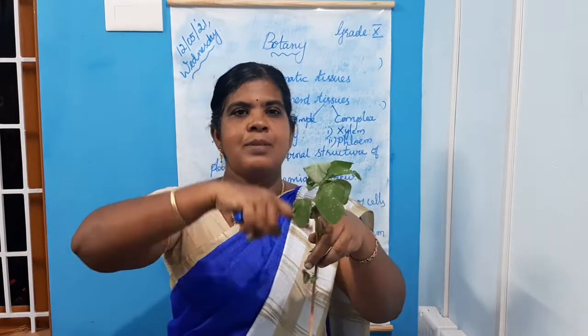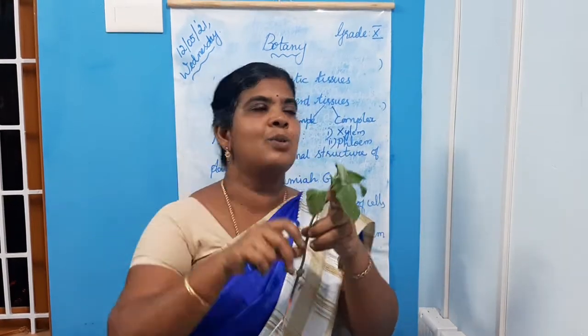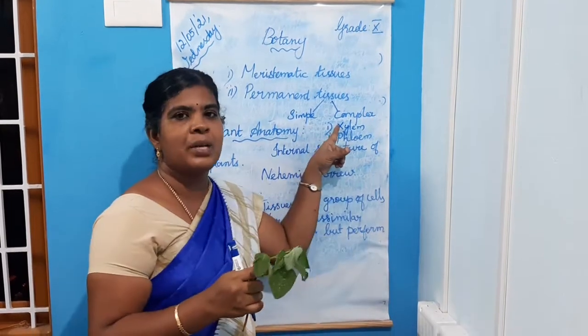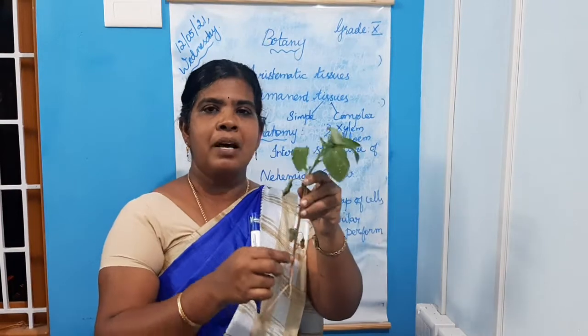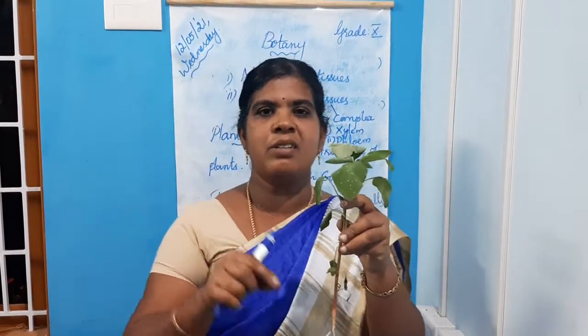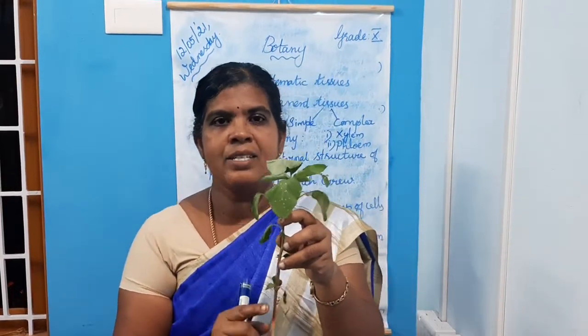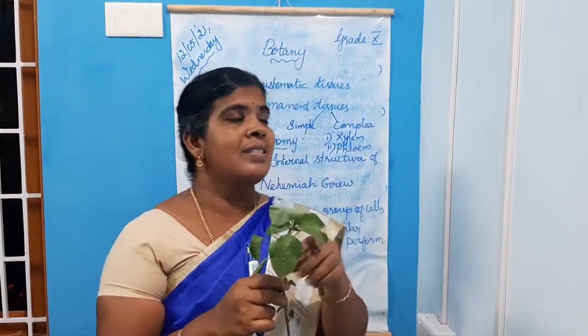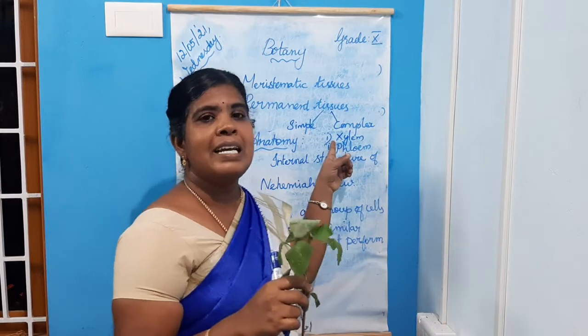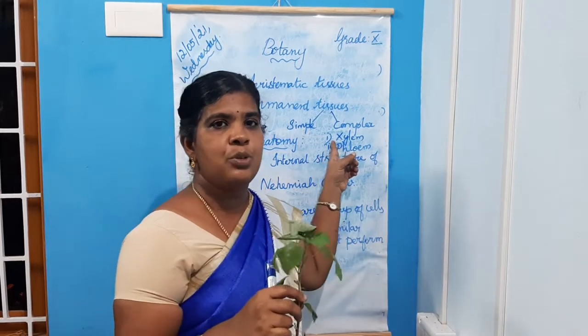It has to transport them to the aerial parts through the xylem elements. So xylem is a water conductive tissue.